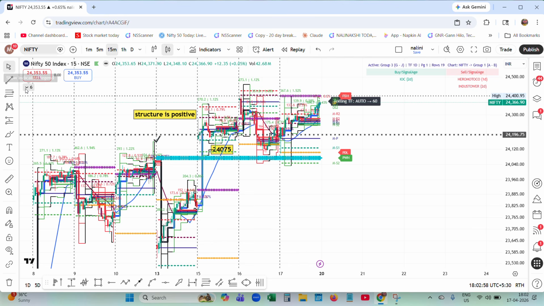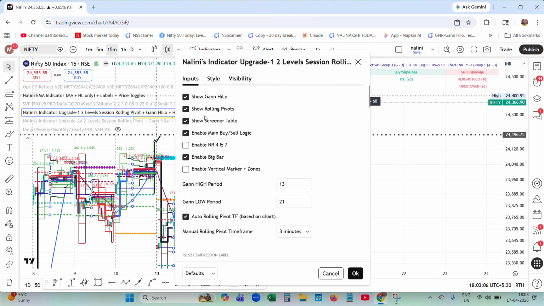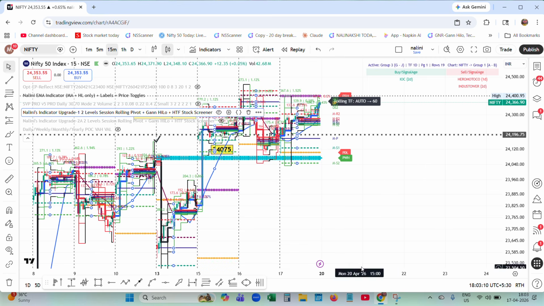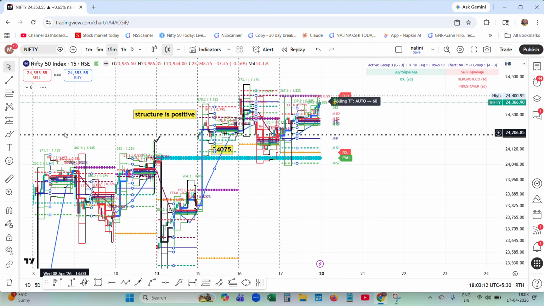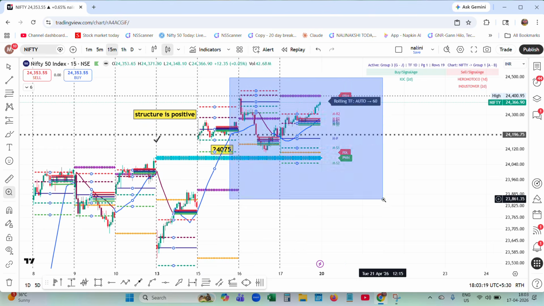First step is, when I open my trade, I disable the rolling pivots, because I want to see the formation of layers.